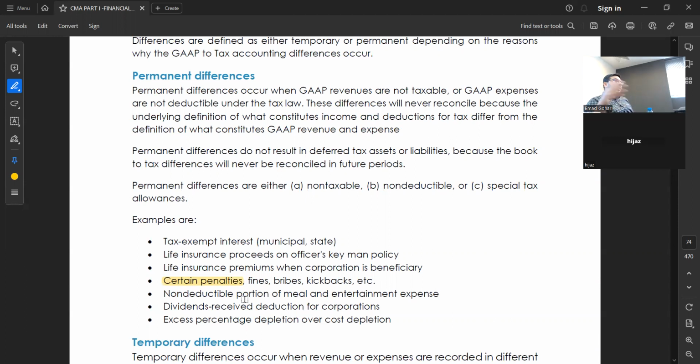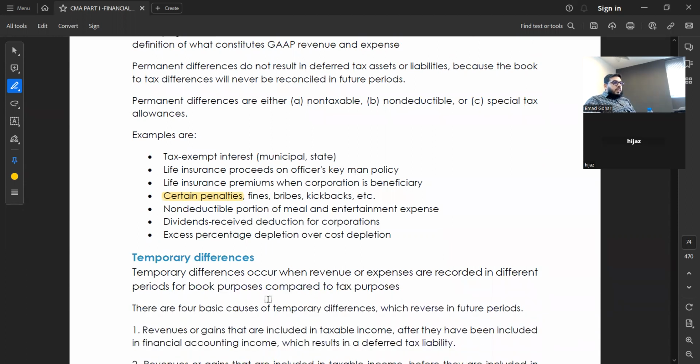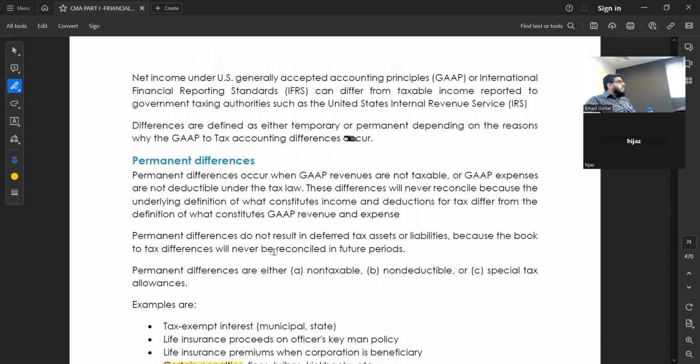So they will say, no, remove this figure. We don't count it, because that already went in their pocket. Clear? Anyways, my friends, if the examiner asks you what is a permanent difference, you will say: permanent differences occur when the revenues are not taxable or expenses are not deductible under the tax law. This is the definition. This will never reconcile, because they totally disagree with that. Again, they do not result in a deferred tax asset or liability.